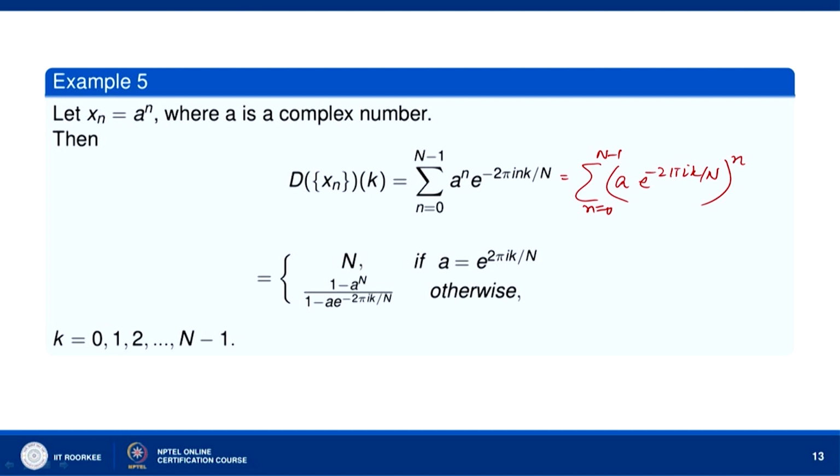So, this is a geometric series again. The sum will be 1 minus (a e^(-2πi k/N)) to the power N, divided by 1 minus a e^(-2πi k/N).